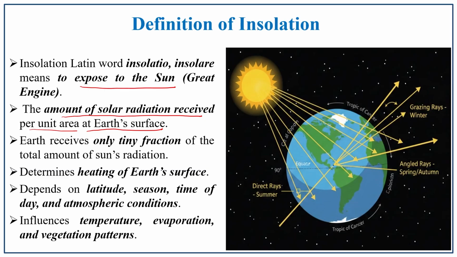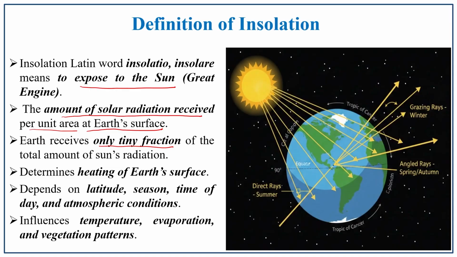The earth receives only a tiny fraction of the total amount of the sun's radiation. Why is such a tiny amount of radiation received? Because the earth is far away from the sun and the earth is smaller than the sun. So, because of that reason it receives only a tiny fraction of radiation.